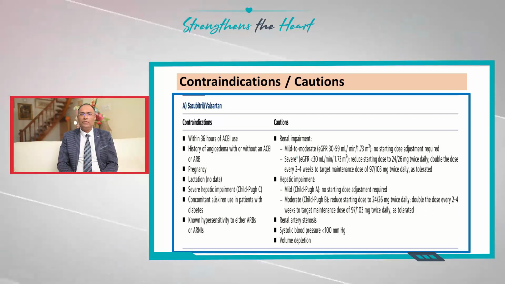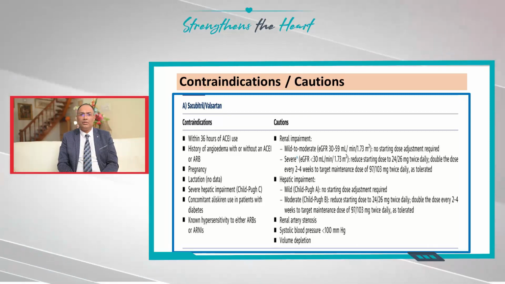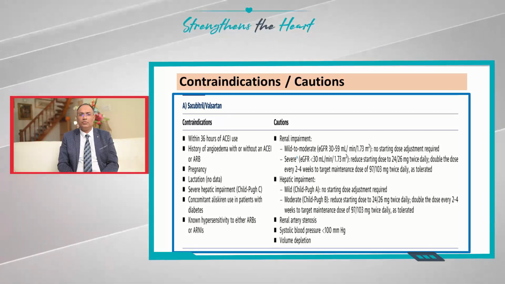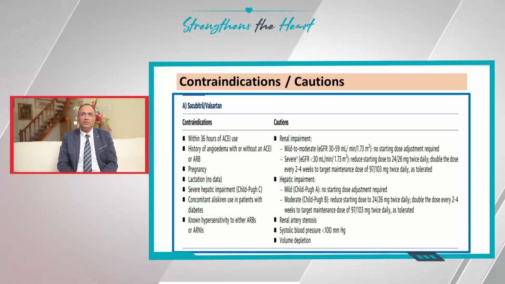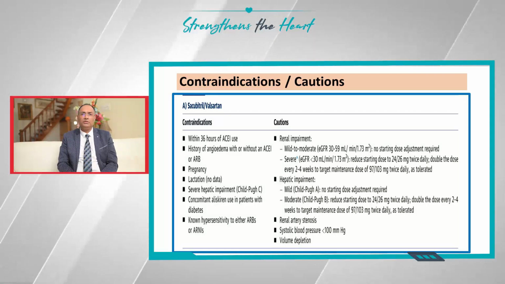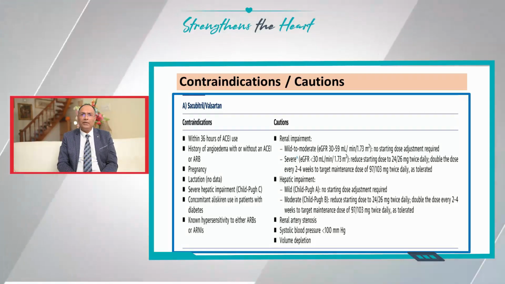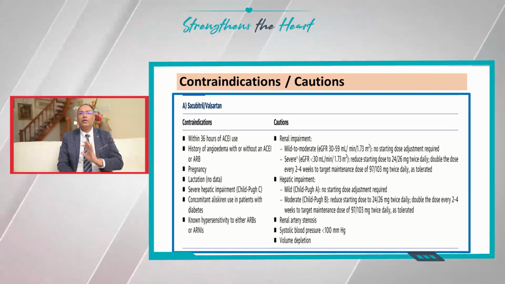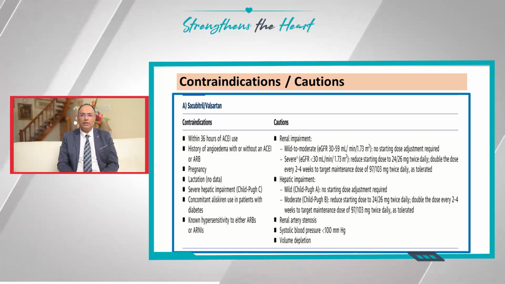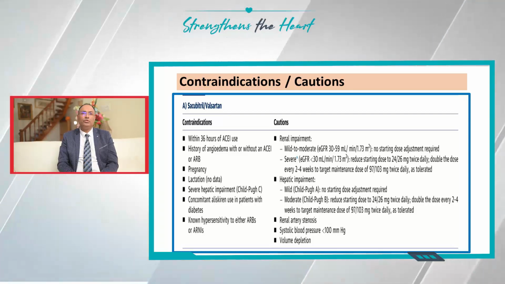Try to use it when you have mild to moderate eGFRs of 30 to 59. Just be careful that it doesn't slip down to less than 30. But in these patients, just be a little cautious. Hepatic impairment, so check your liver function test. If it's mild to moderate, Child-Pugh A or B, then we should be very cautious